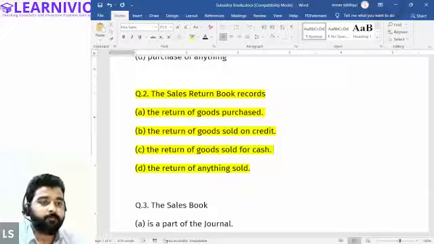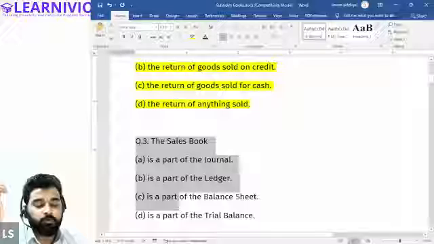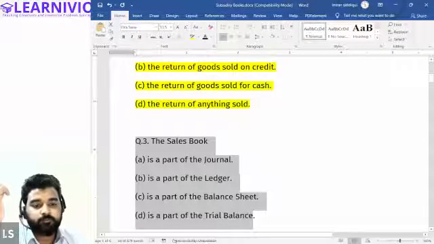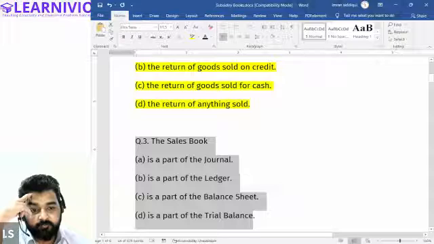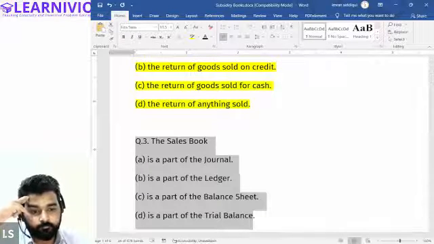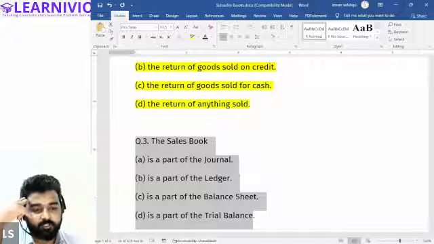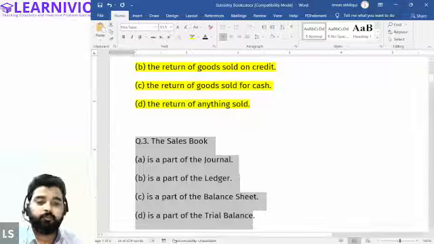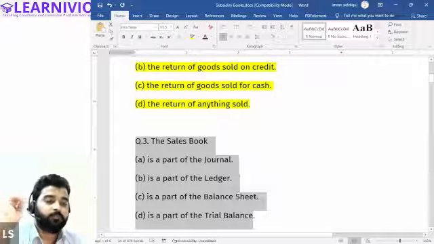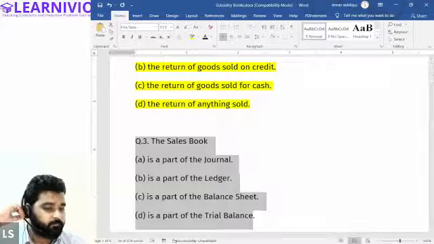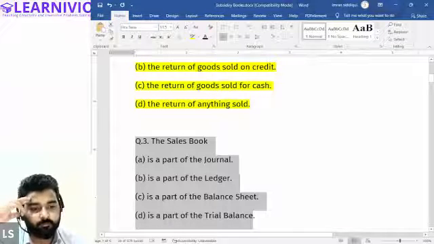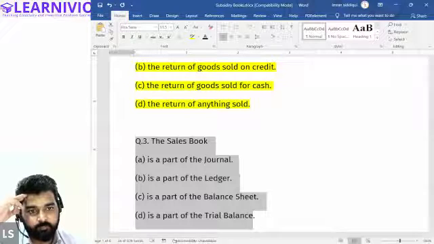Is that clear, Halima? Yes, sir. Okay. Now the sales book is a part of what? It is a part of the journal, a part of the ledger, a part of the balance sheet, or a part of the trial balance. What is it actually? Samiksha, please answer this. Sir, is it a part of the journal? Okay, all right. And Halima, what is the correct answer according to you?